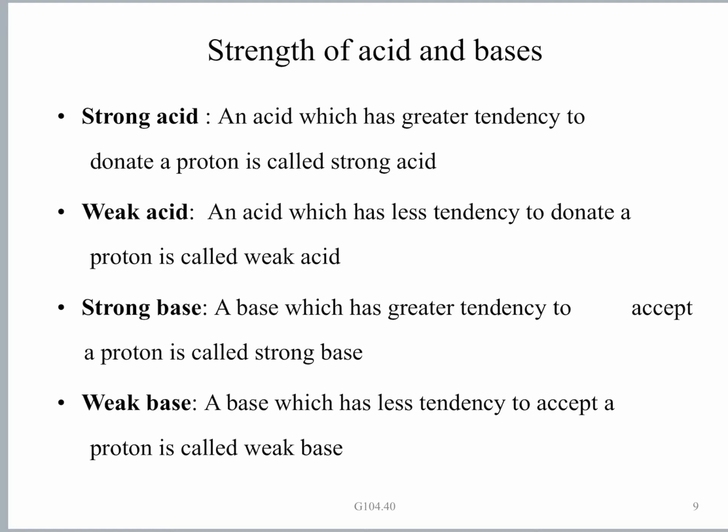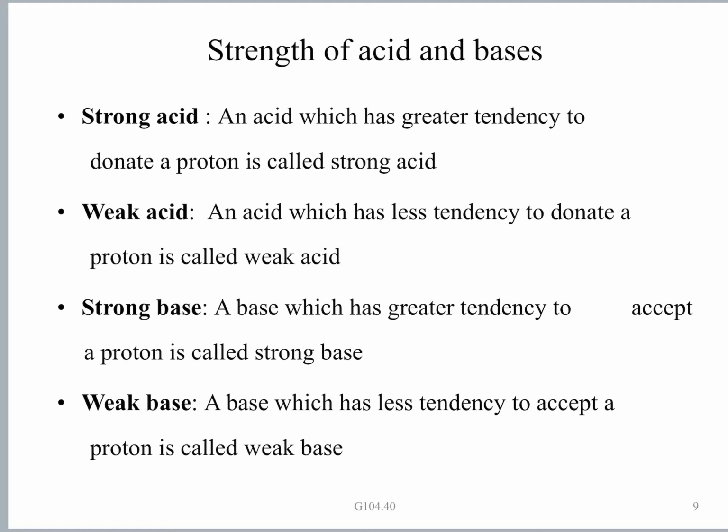So the strengths of acids and bases are defined with reference to the tendency either to lose or gain a proton. If it has a great tendency to lose a proton, then it obviously furnishes more H plus ions and it's a strong acid. If an acid has a lesser tendency to donate a proton, it's a weak acid, and it donates a fewer number of protons.